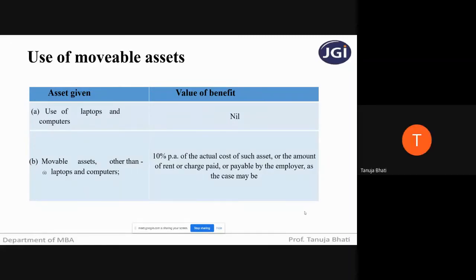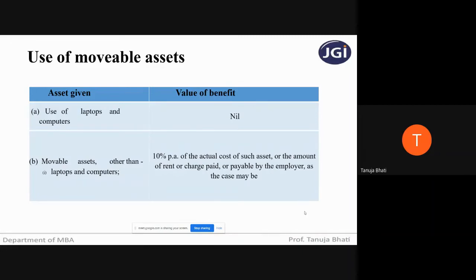Ma'am, if the employer gives a vehicle, then where should it be taken? Vehicle also will come here, but in perquisites, use of motor vehicle has a separate provision which we'll be seeing in the succeeding slides. So a vehicle is taxable only in the case of specified employees.